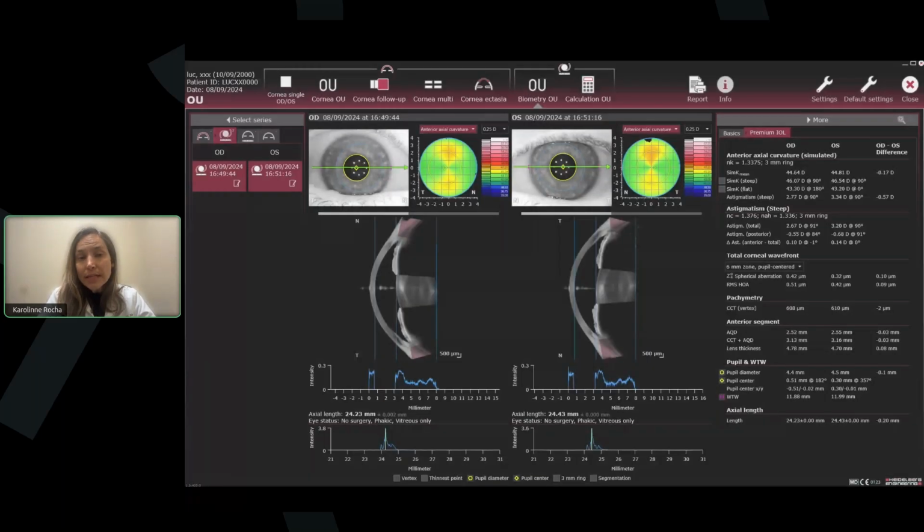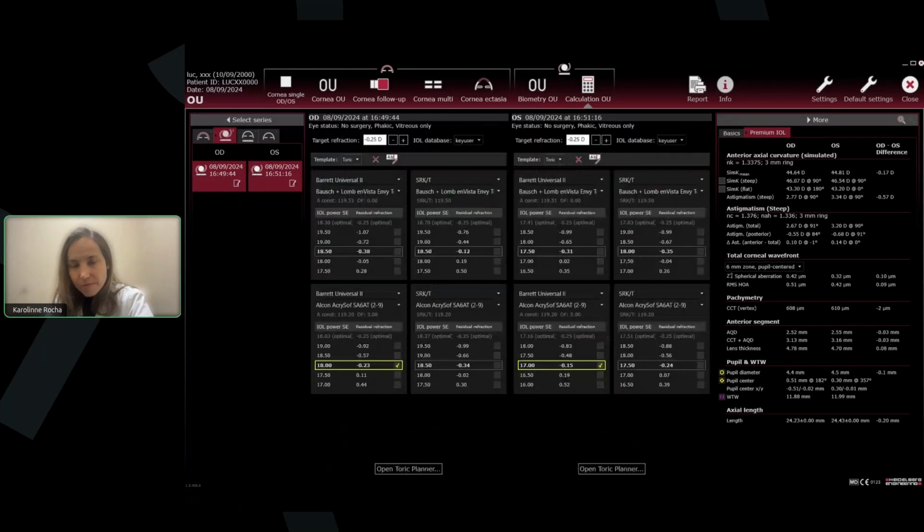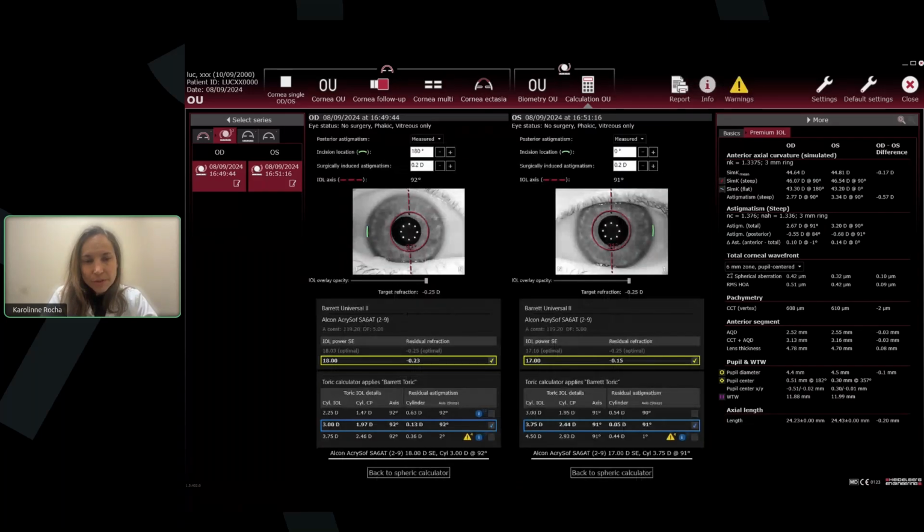And then you can really customize all the formulas, right? Your lenses, your preference. It's very similar, I would say, to any of the new generation optical biometry devices here. You can just customize, add your formulas, your toric lenses, and you have all your IOL calculations. Again, here, if you're setting for first minus or near plano, your toric calculator shows you the final axis for the lenses.